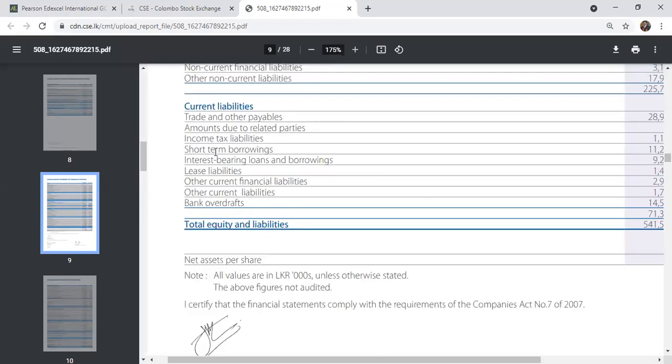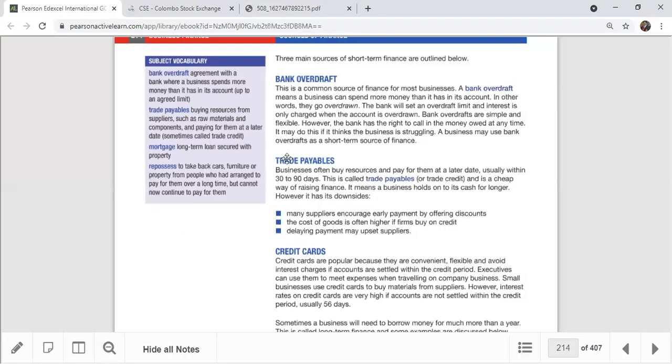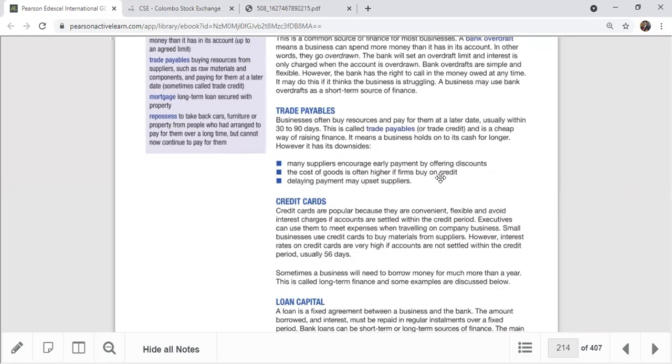So the supplier is number 1 you have to settle. And there are other income tax payables, short-term borrowings, lease liabilities, everything. So this is about trade payable. You have to know mainly the advantages and disadvantages of a trade payable situation. And the other one is a credit card. The third one is credit card.